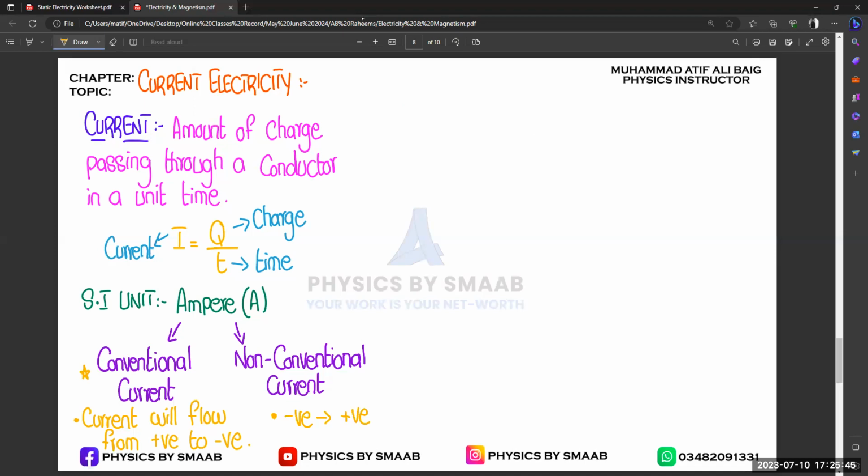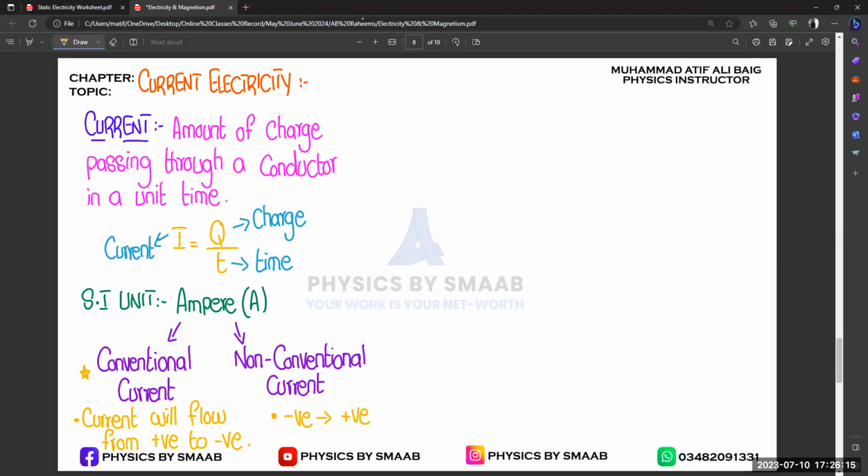When we talk about electric current, always remember that we need to consider electric current from positive to negative charge always, unless they ask you about non-conventional current, right? If they mention in the question, or if they specifically ask you to tell about non-conventional, or tell about the direction of non-conventional, then you will write that from negative to positive. Otherwise, always you need to write from positive to negative, right?